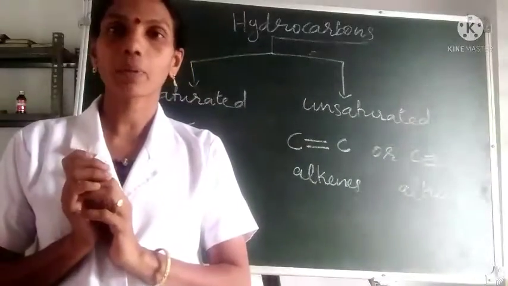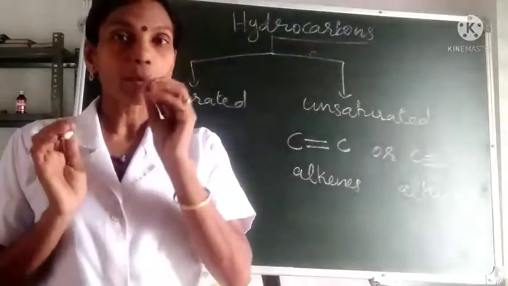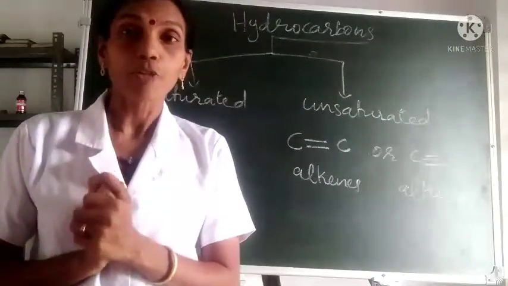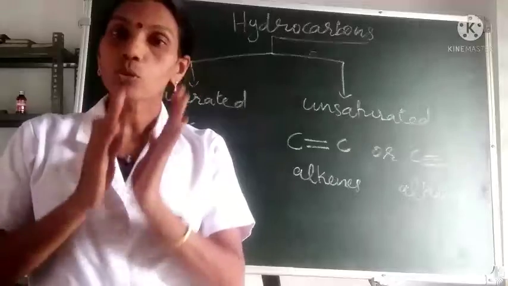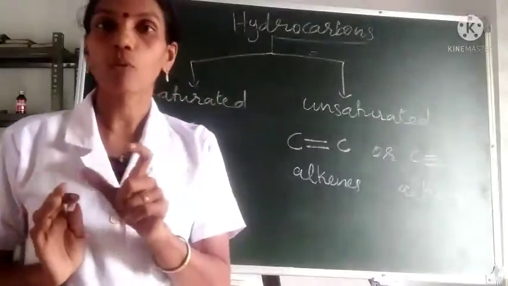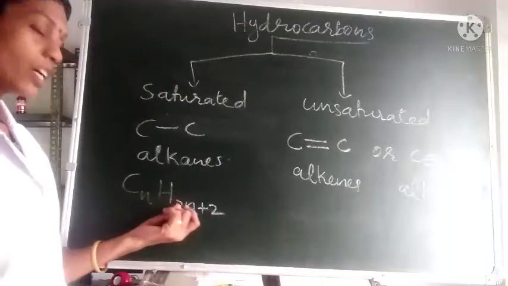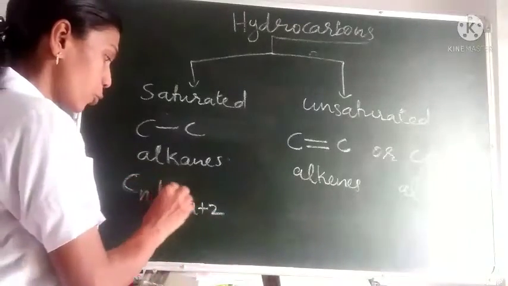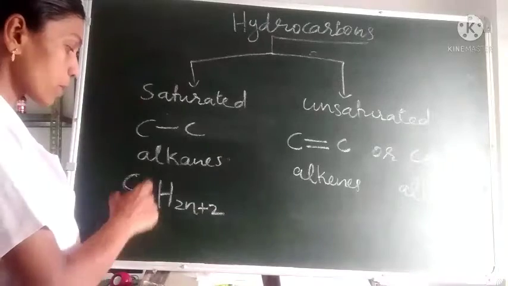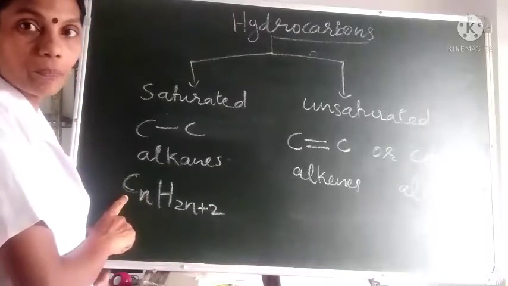And there are many alkanes, that means many hydrocarbons which contain only single bonds between the carbon atoms. But the number of carbon and hydrogen will be different in each of these alkanes. So to represent all those alkanes, there is a general formula, that is CnH2n+2, where n represents the number of carbon atoms.